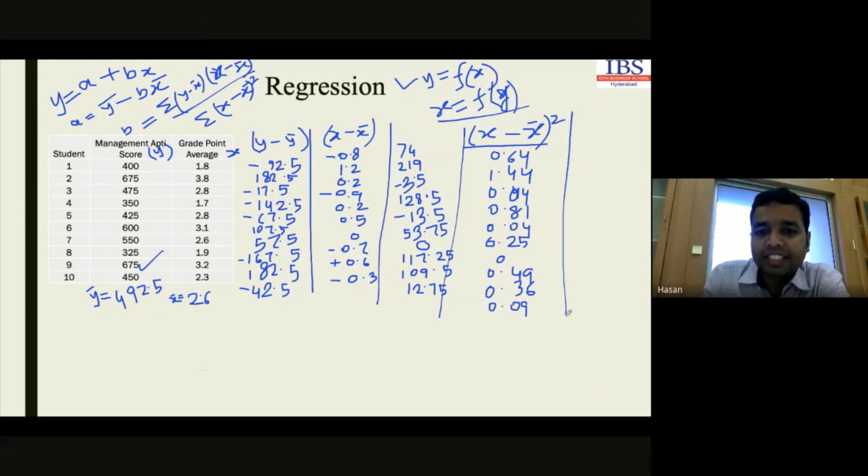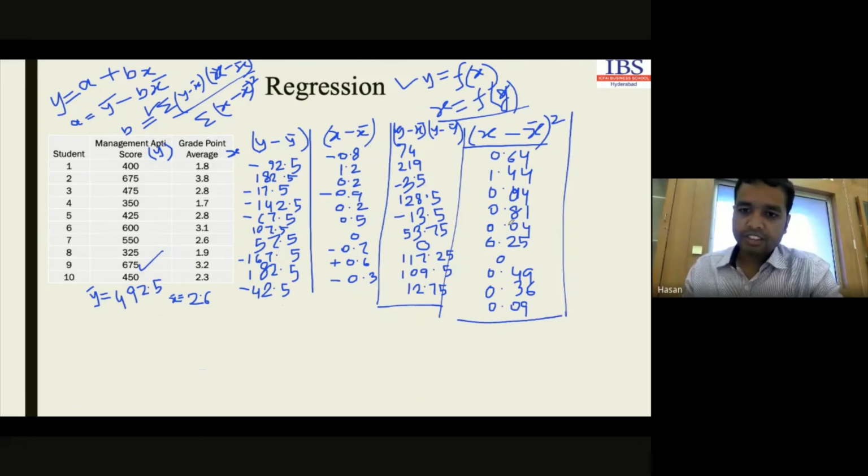Up to this, we can do this. This is our y minus y bar into x minus x bar. This is our value. Now we have to take the sum of this one and the sum of this one.